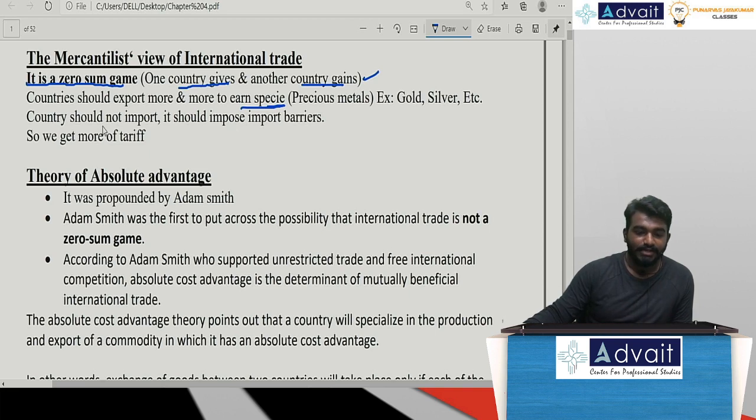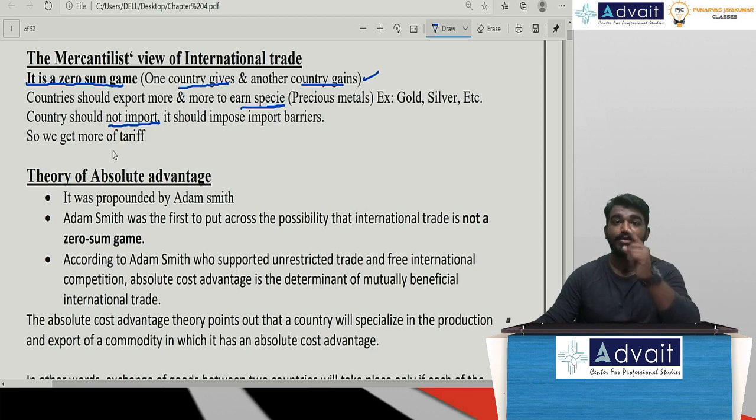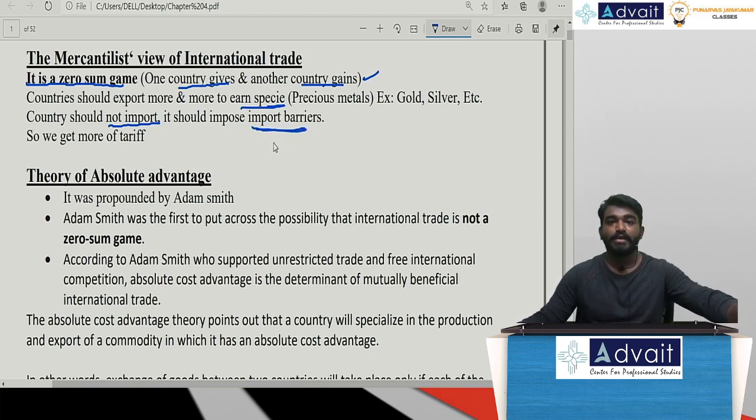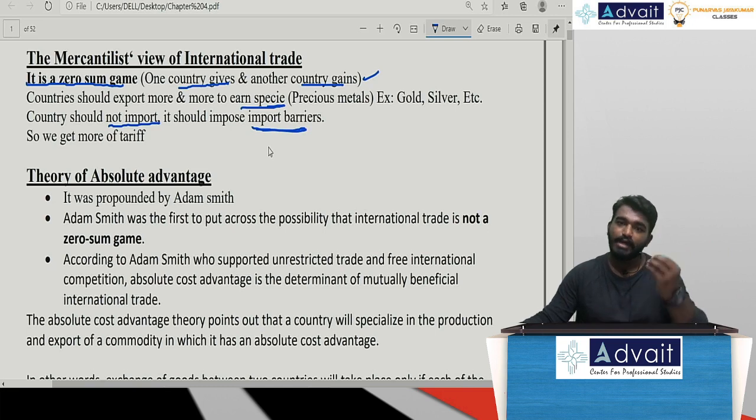A country should not import. We have complete restrictions on imports. We are only exporting in the mercantile view. That is nothing but import barriers. That is, I'm stopping the import of any goods and services. We are concentrating more and more on exports.